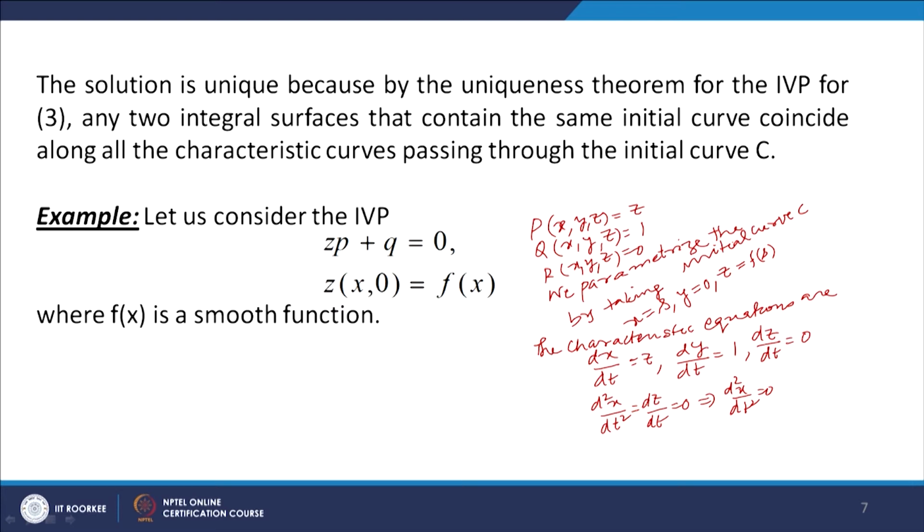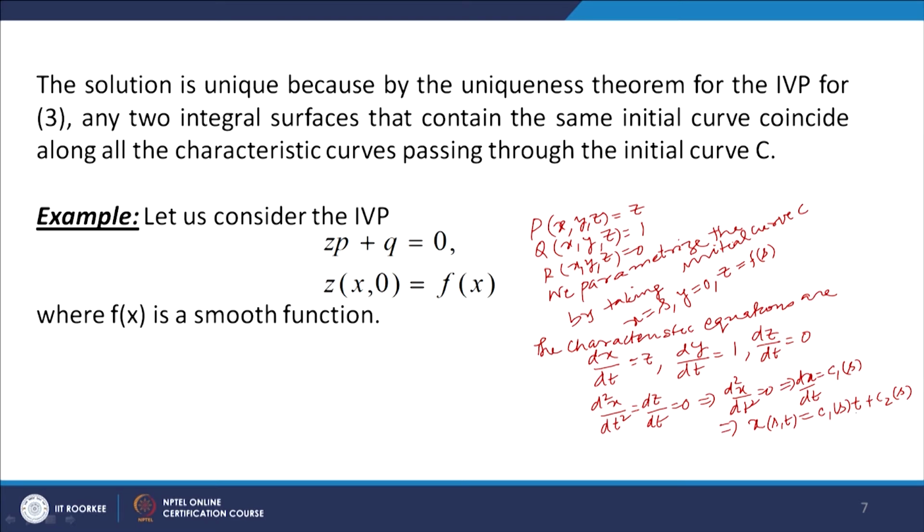So when we integrate d square x by dt square twice with respect to t, if we integrate it once, we get dx by dt equal to c1(s). We are integrating with respect to t, keeping s as a fixed quantity. When we integrate it once more, we get x(s,t) equal to c1(s) times t plus c2(s).